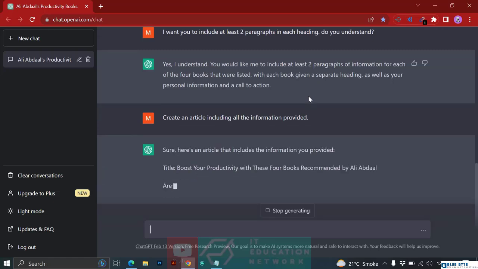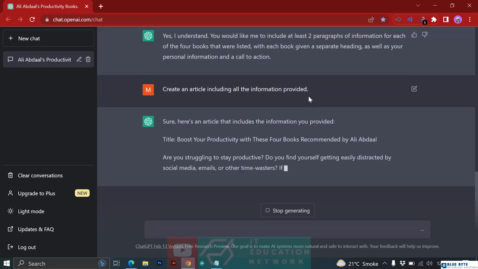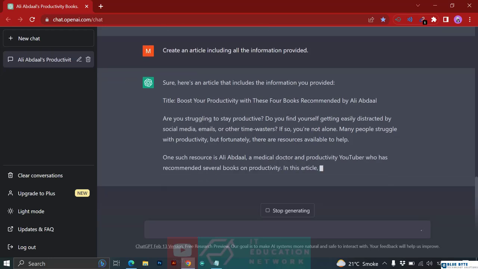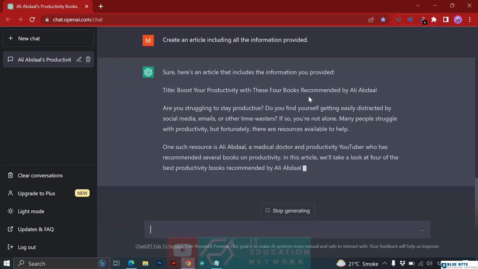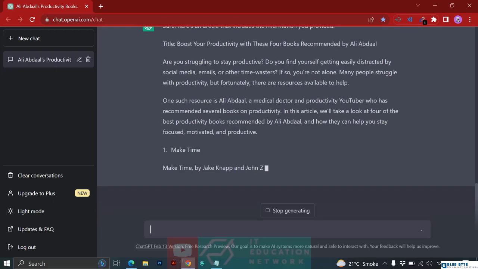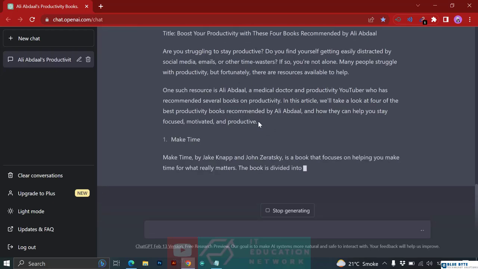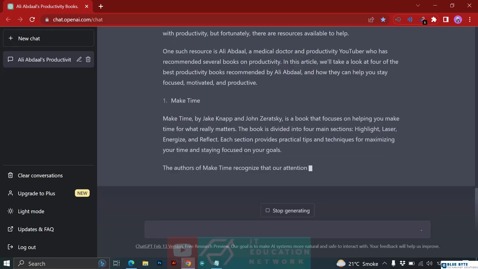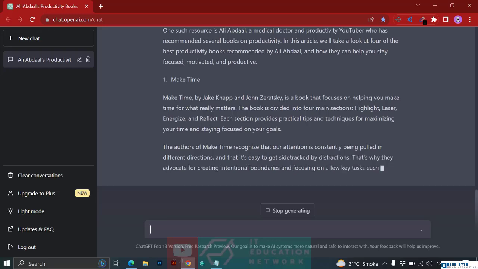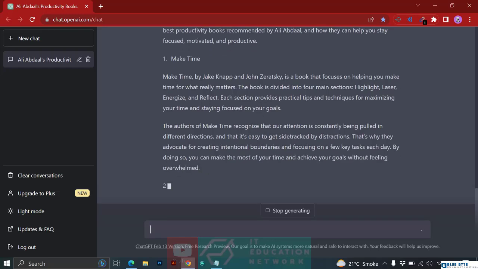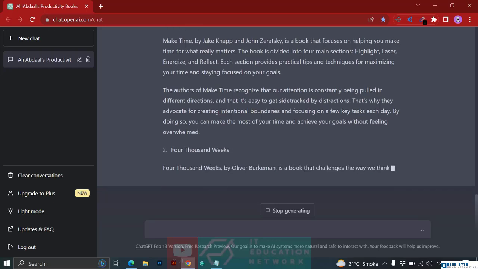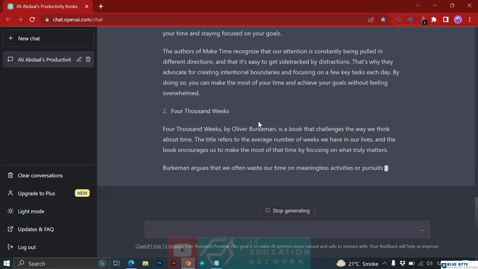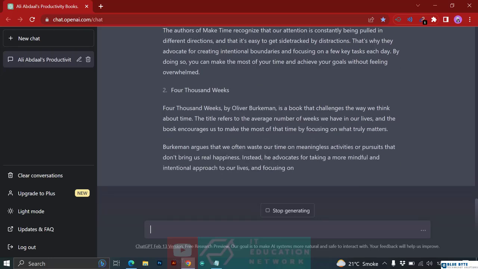Sure, here is an article. Boost your productivity with these 4 book recommendations by Ali Abdaal. Okay, so it's creating the article for us. So it's adding information about Ali Abdaal here. That's the first book, Make Time. Let's see if it adds 2 paragraphs for these headings. So we have here 2 paragraphs, and then we are good for the next book, 4,000 Weeks, and then we will add 2 paragraphs over here, and so on and so forth.